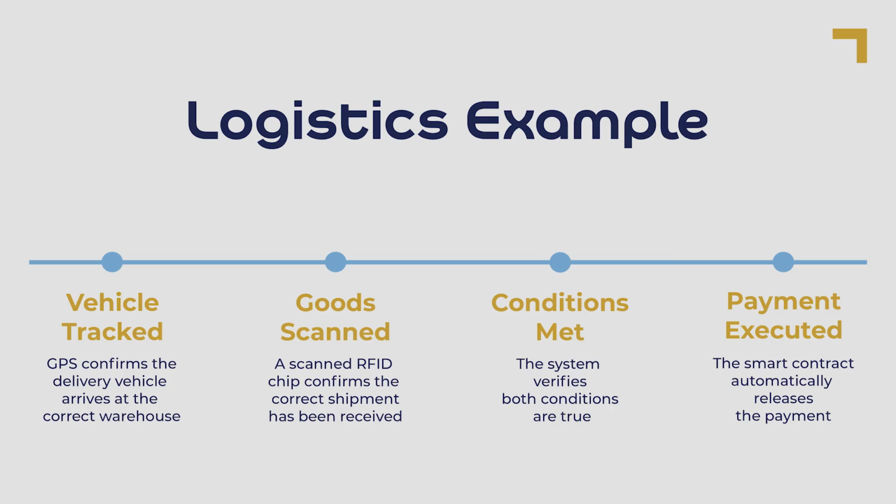Take a logistics delivery as an example. The delivery vehicle is tracked using GPS to confirm it arrives at the correct warehouse. At the same time, RFID technology is used to verify that the correct goods have been received. When both conditions are confirmed, the smart contract automatically releases payment. This reduces the need for manual checks, invoice processing, and follow-up communications significantly.